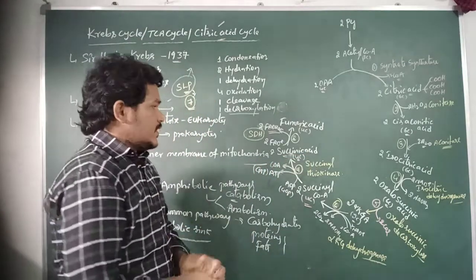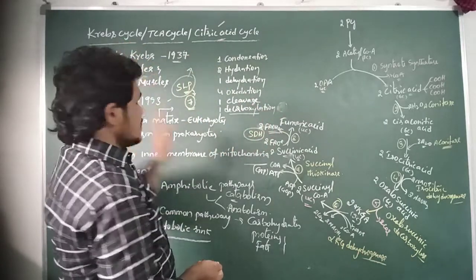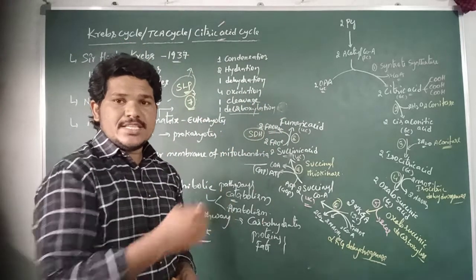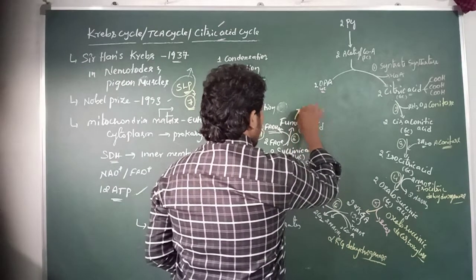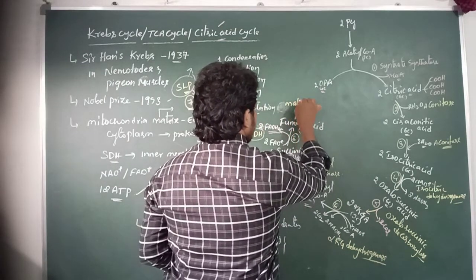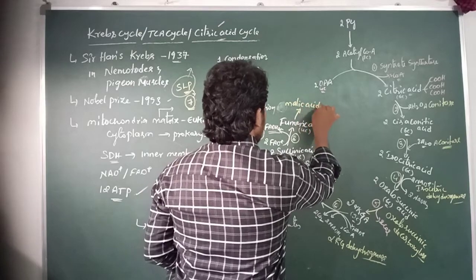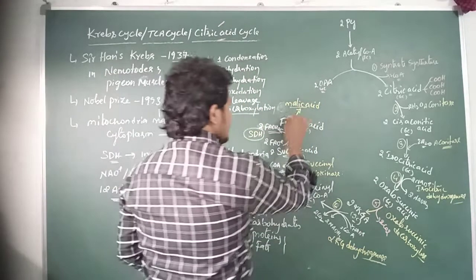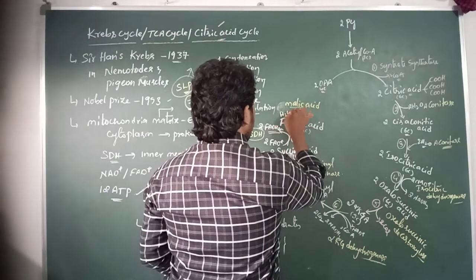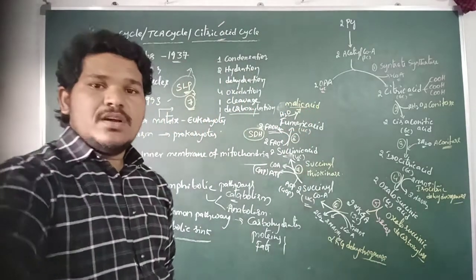And then the 9th step of the Krebs cycle is the hydration step. The fumaric acid is converted into malic acid when it is reacted with water.